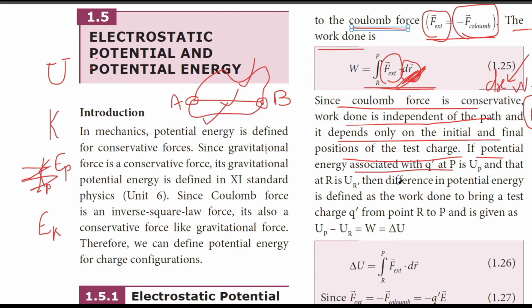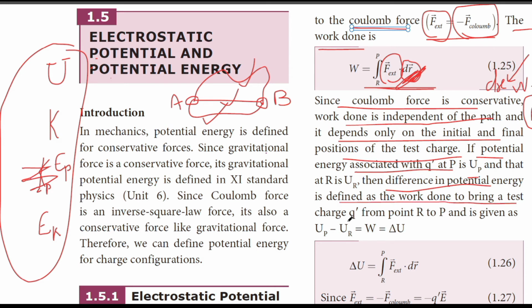Suppose the potential energy associated with Q dash at point P is UP and that at point R is UR. Then the difference in potential energy is defined as the work done to bring the test charge Q dash from point R to point P, given by the change in potential energy.